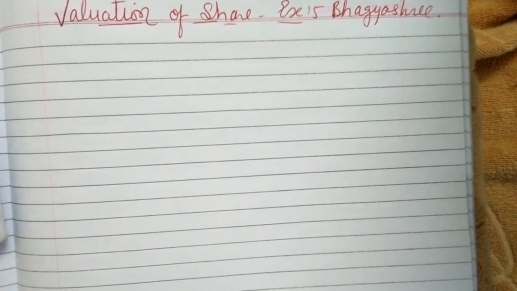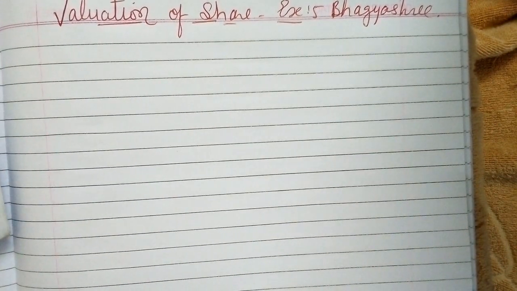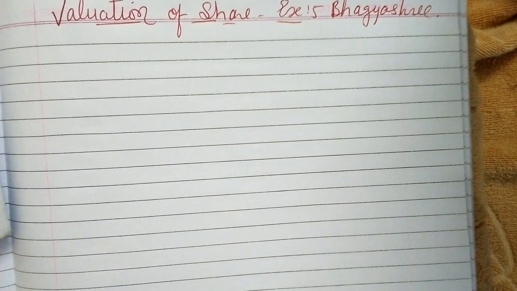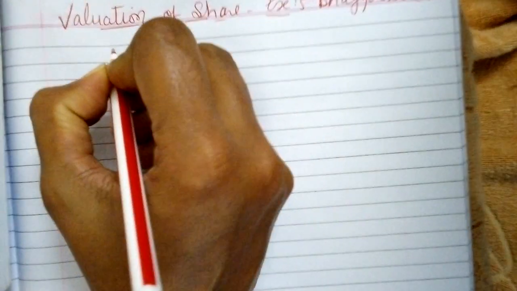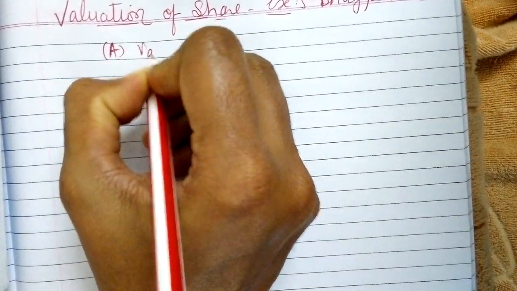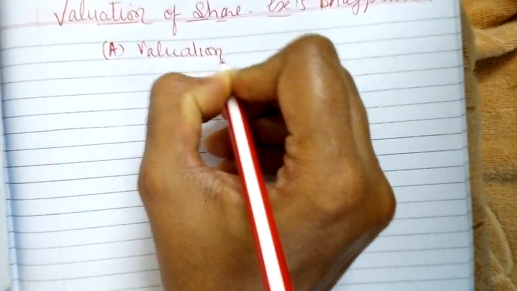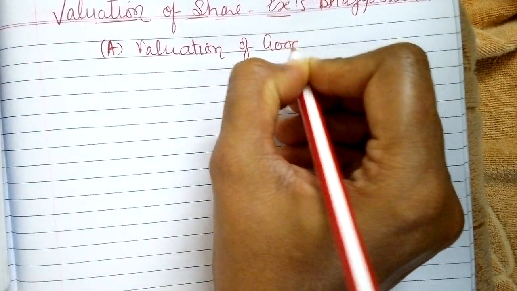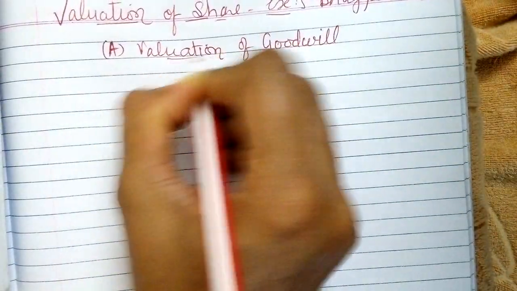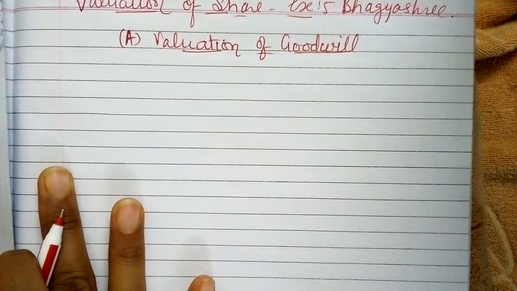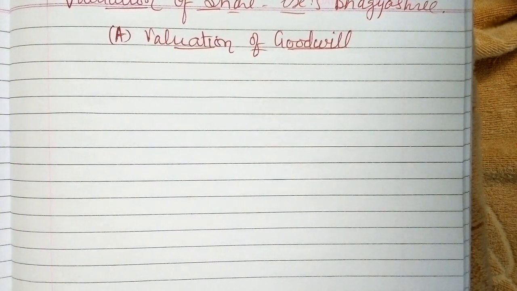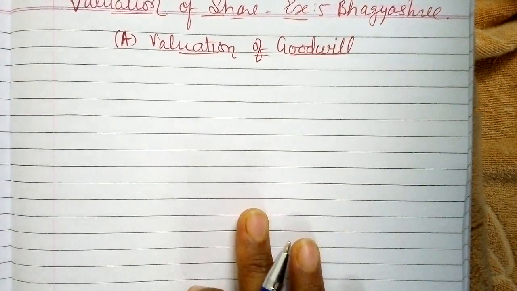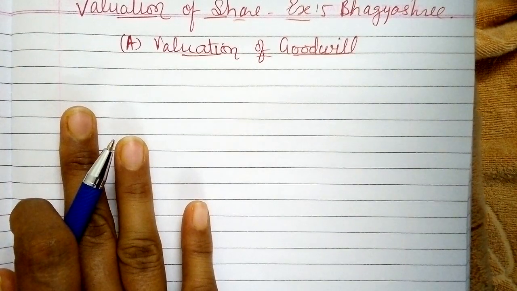It means the value of goodwill is not directly given. We need to find out the valuation of goodwill first and then we can proceed with the valuation of shares, right? So you can write down here A first, valuation of goodwill. This is the first part of our example. When the value of goodwill is to be found out, then and then only the value of share can be calculated, right? So firstly, we need to follow the steps for valuing goodwill.